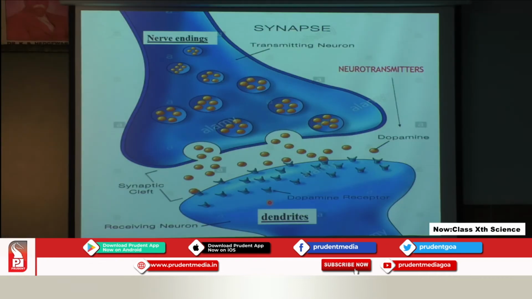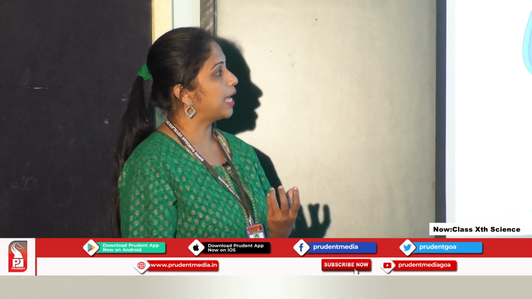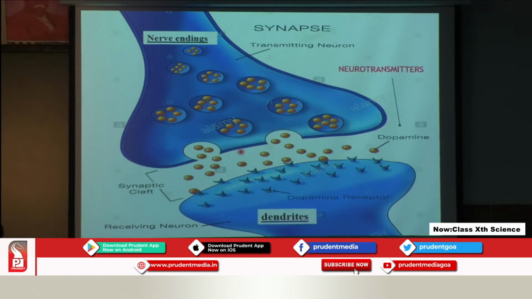So when the electrical impulse reaches the nerve ending of the one neuron, here are the vesicles which have some chemicals in them. These chemicals are called neurotransmitters. We have different types of neurotransmitters. One is mentioned here, dopamine. Dopamine is one kind of neurotransmitter. So when the electrical impulse reaches the nerve endings, the chemicals in these vesicles are released into the synaptic cleft. So this region between the two nerves would be called the synaptic cleft.